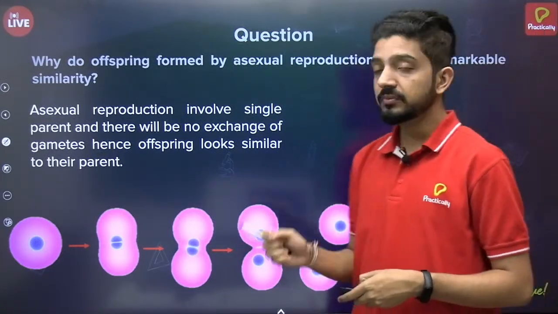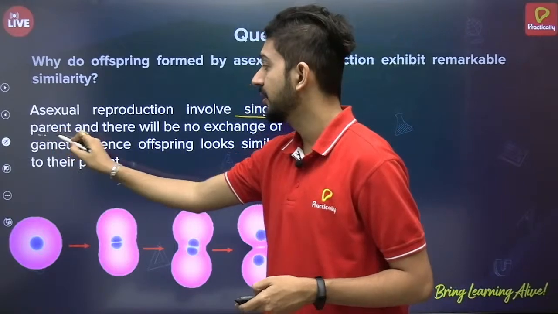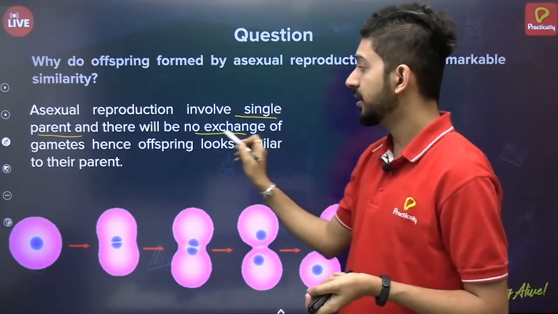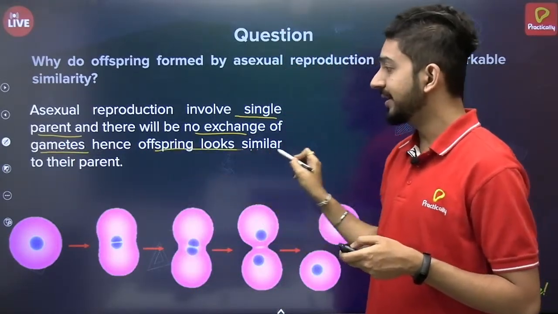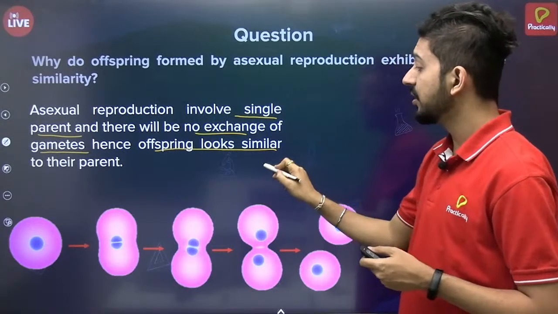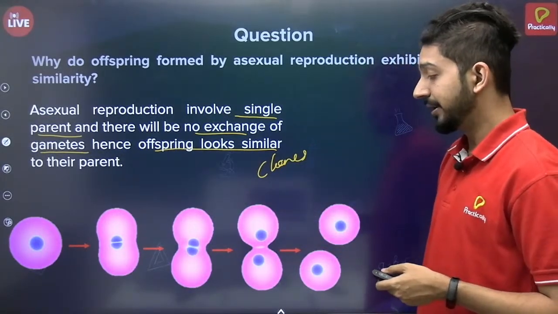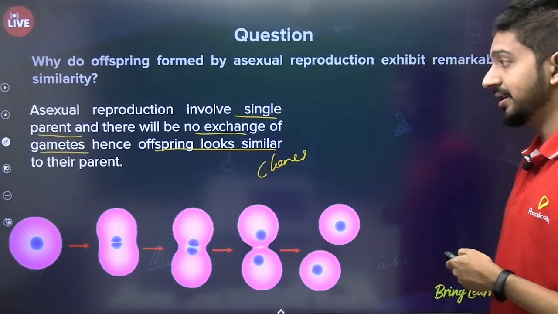So as we have seen, asexual reproduction involves a single parent, and there will be no formation or even exchange of gametes. That's why the offspring looks exactly similar to the parent, and that's why they're also called clones, since they are very similar to the parents. So that's why they show highly remarkable similarity.